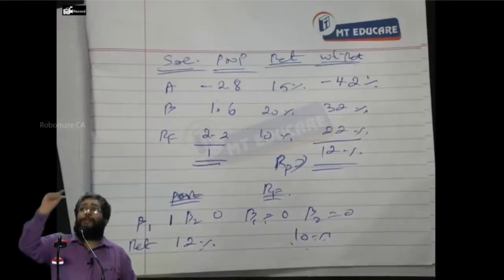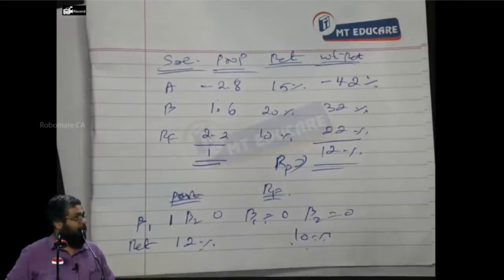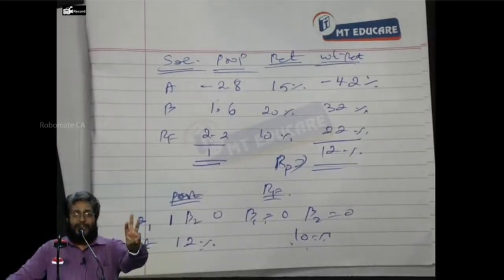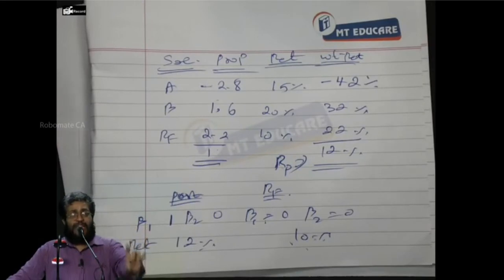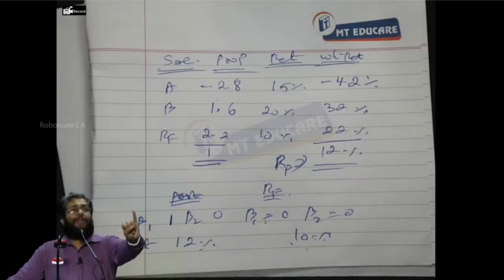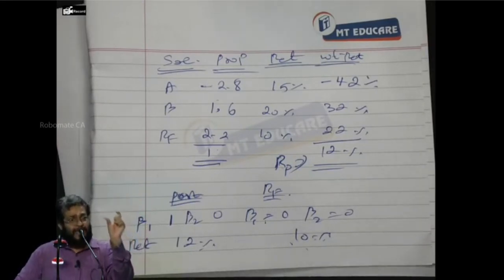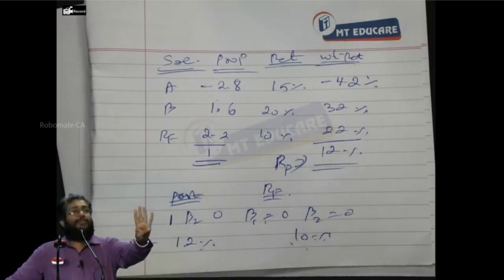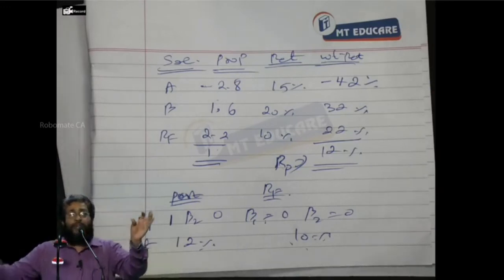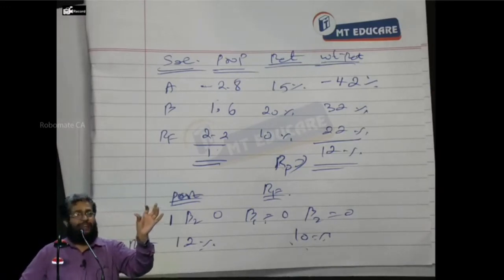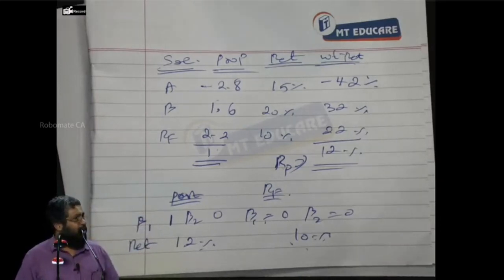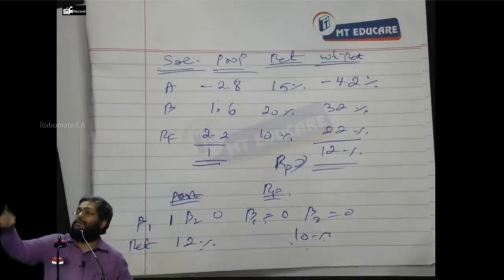Take another portfolio. Suppose I want to find a premium for GDP. I want to find a premium for GDP. That means suppose 4 factors are GDP, interest, inflation, exchange rate. Construct a portfolio which is having 1 beta for GDP and 0 beta for the remaining 3. That means the return of this portfolio will be more than the return of the portfolio having 0 beta for all the 3. Why the extra return? The extra return is for the GDP risk. That will be the risk premium for the GDP.